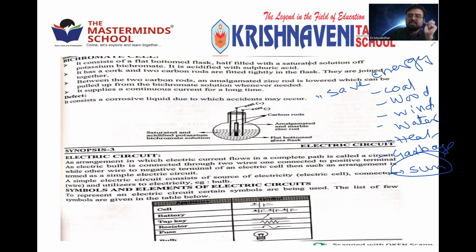So why, sir, when the sun is giving so much energy, why save? But the thing is, producing is not important. There are so many industries producing electricity. But if you save the energy, you can give it to the next generations. Otherwise, there may not be wood in future. There may not be coal in future. There may not be water in future. There may not be wind, because we are going for all constructions.